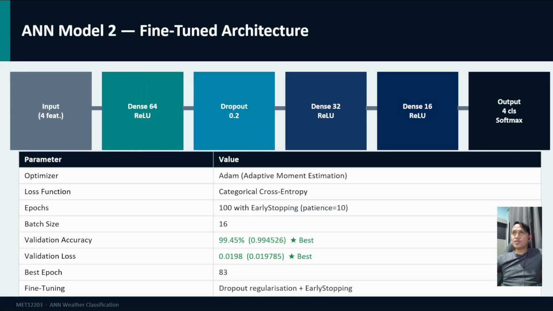For ANN model 2, we designed a more complex and fine-tuned architecture. The architecture includes an input layer, a dense layer with 64 neurons and ReLU activation, a dropout layer at rate 0.2, a dense layer with 32 neurons and ReLU, a dense layer with 60 neurons and ReLU, and finally the output layer with softmax. We add 2 important fine-tuning techniques. First, dropout regularization at rate 0.2.